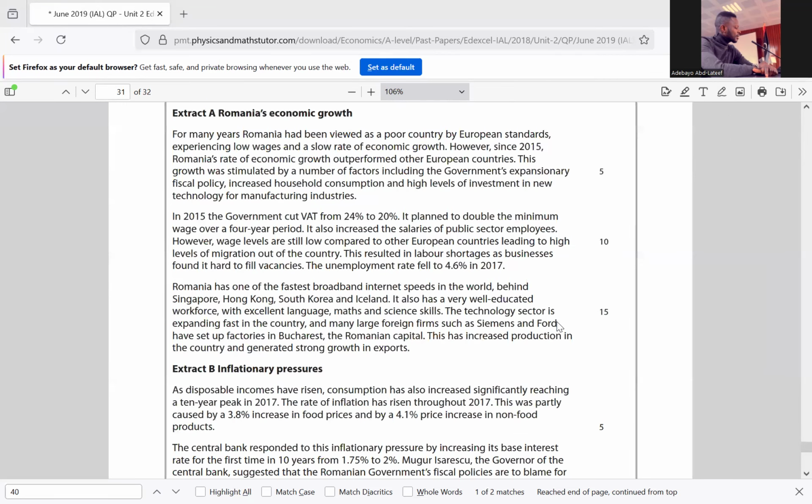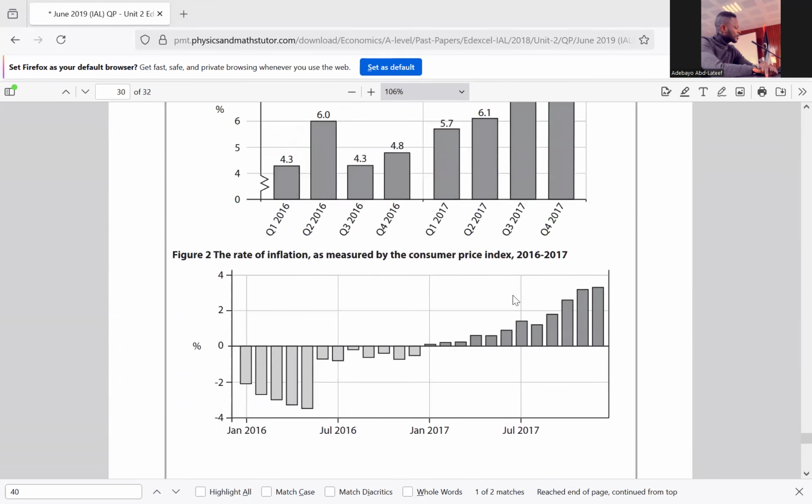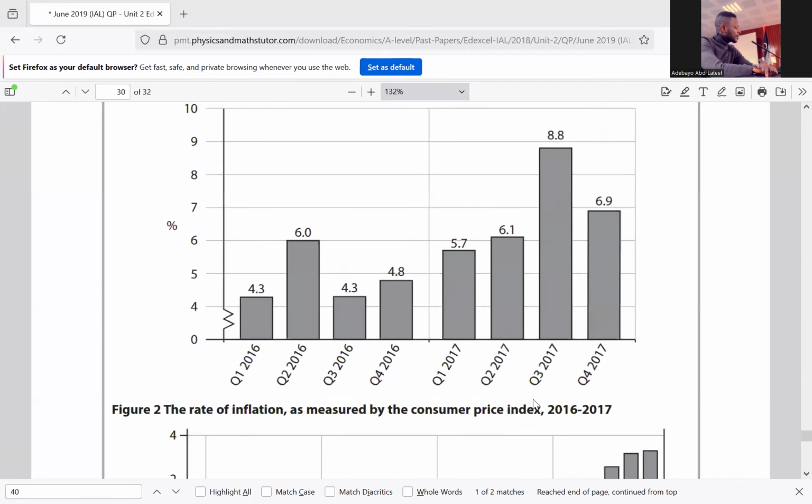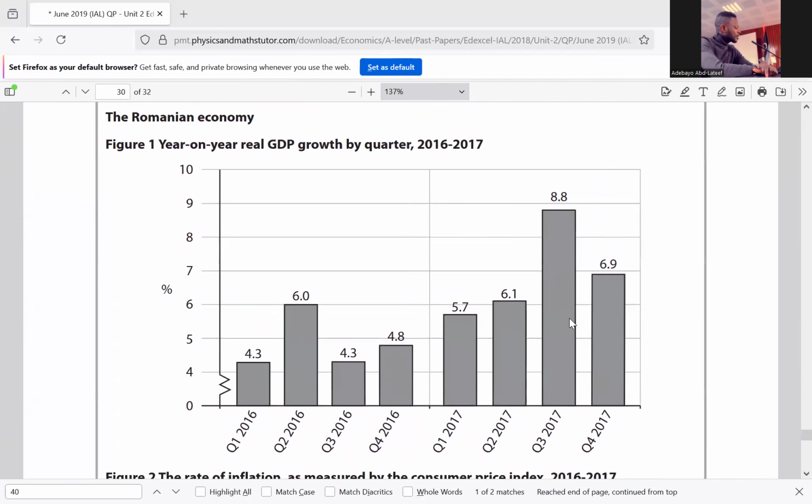For question B, they said with reference to figure 1, this is figure 1, explain the term real GDP growth. Now, when we talk about real GDP growth, it simply means an increase in a country's output over a given period of time, which is adjusted for inflation. That is what real GDP growth is.